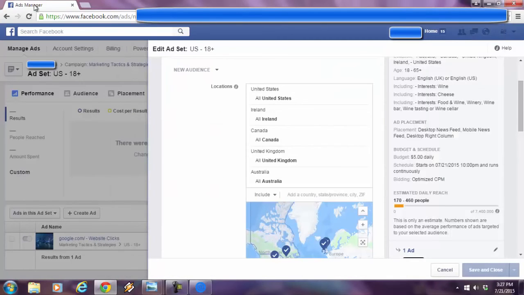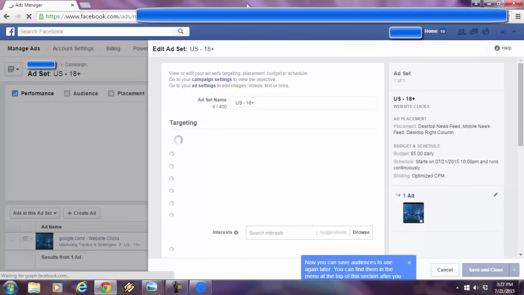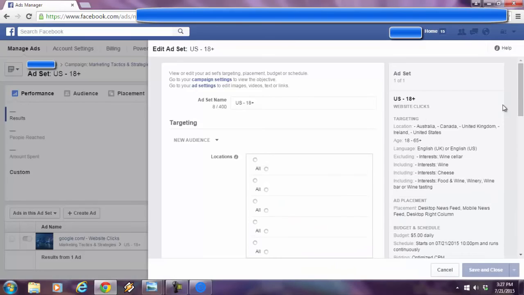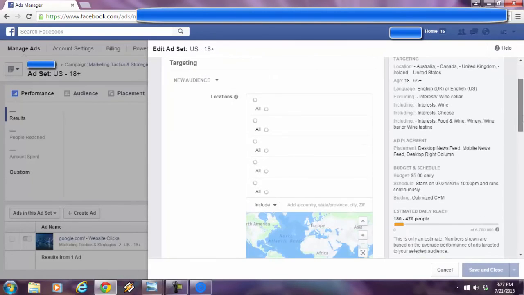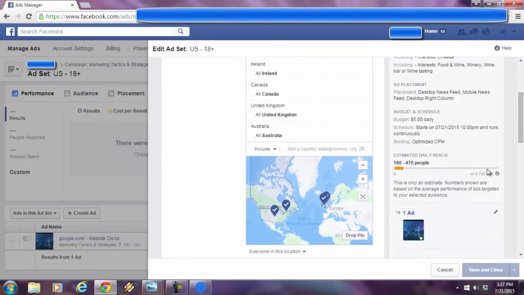As you'll see over here, if I hit refresh, everything in my Facebook ad campaign will reflect the changes that I made. See, now look at this. Everything's the same, excluding wine cellar, including wine and cheese and all these other interests in that condition, okay? Look at my audience size. You got even smaller, 6.7 million people, okay?